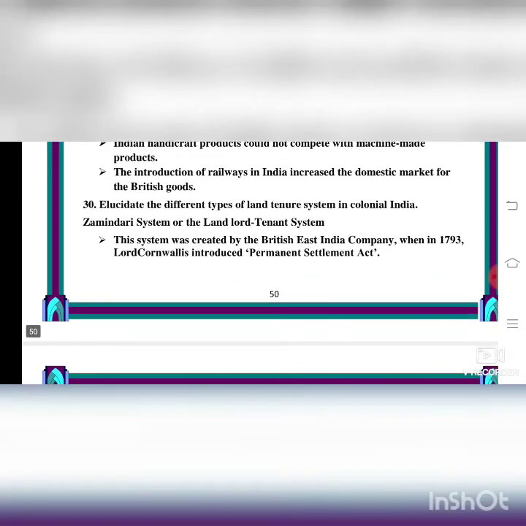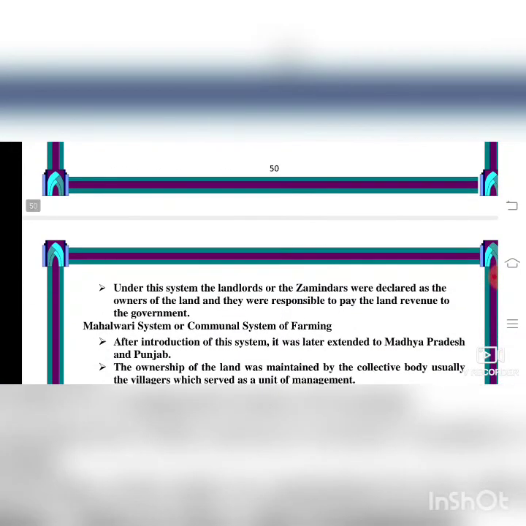Elucidate the different types of land tenure in colonial India. As I told you in part B, first we will see about the Zamindari system, or the landlord-tenant system. This system was created by the British East India Company when in 1793 Lord Cornwallis introduced the Permanent Settlement Act. Under this system, the landlords or the zamindars were declared as the owners of the land and they were responsible to pay the land revenue to the government.